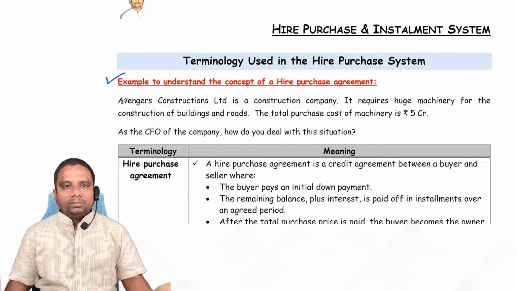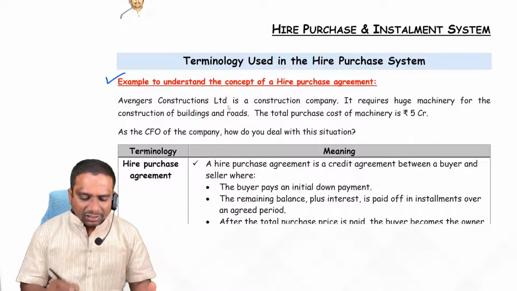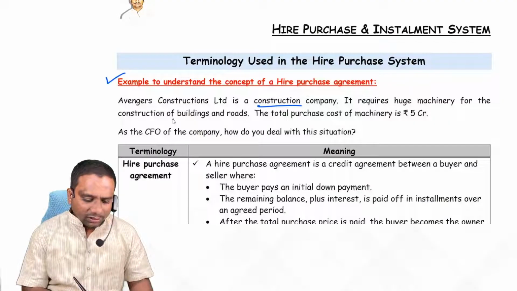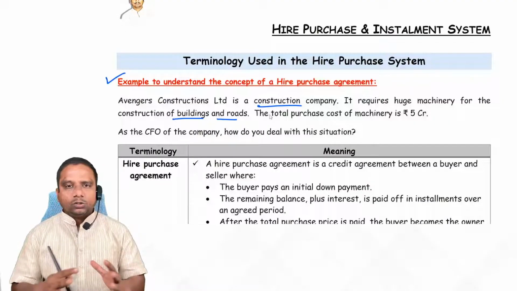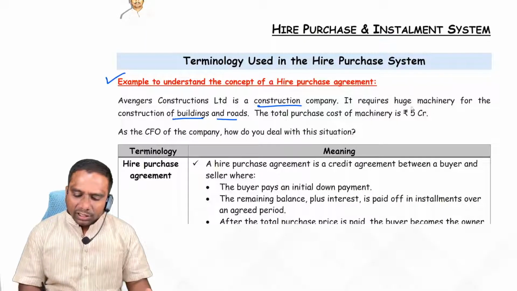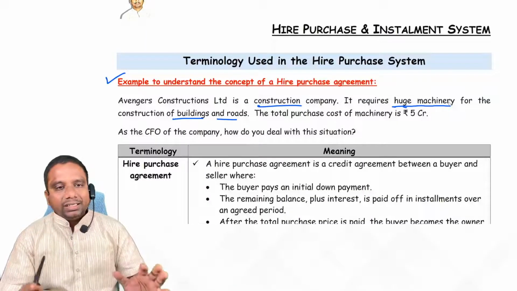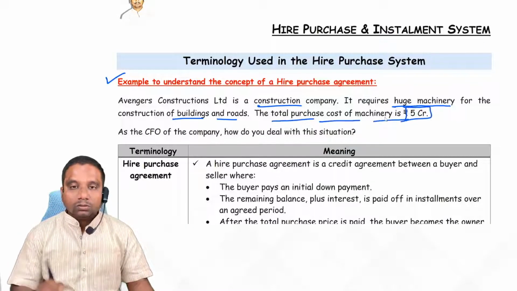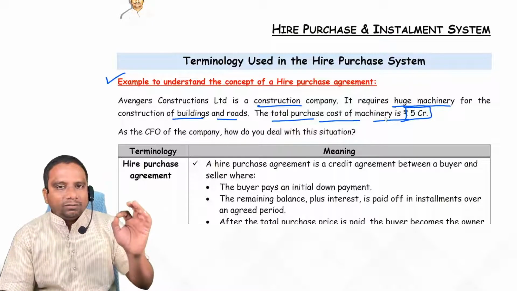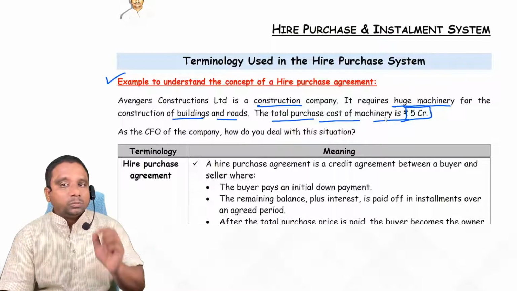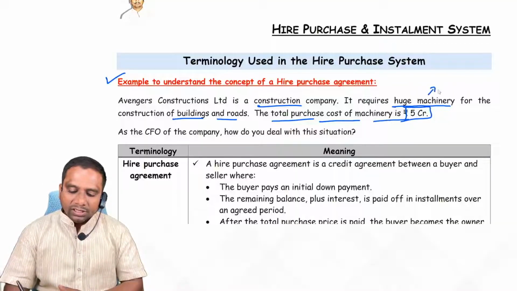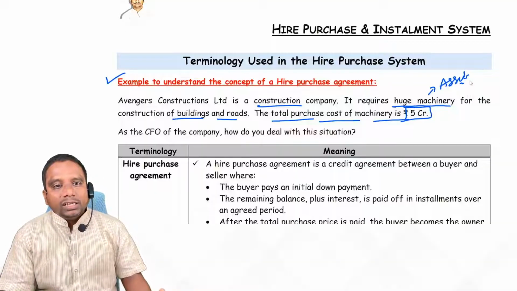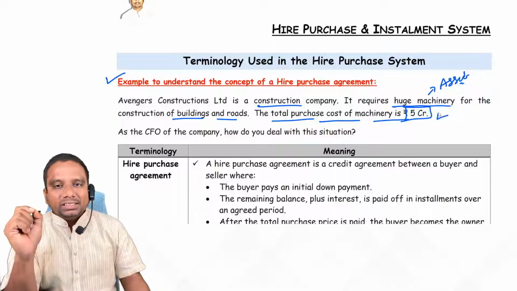Observe. Avengers Construction Limited is a construction company. Construction company means they construct buildings, roads or infrastructure, whatever it may be. For construction purposes, they need huge machinery. Now, the total purchase cost of the machinery is 5 crore. Since it is a construction company, the machinery becomes an asset for us. Yes or no, students? Yes, sir. Now tell me, we need 5 crore to purchase this machinery.